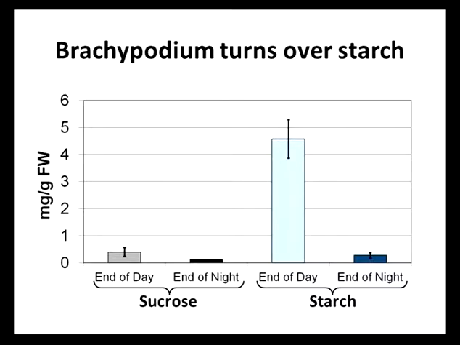So first of all, we looked into Brachypodium. So as you can see, we compared the accumulation of sucrose and starch. And at the end of the day, Brachypodium has accumulated a lot more starch than it has accumulated sucrose. And this was quite a surprise, because as I said before, wheat has been reported to accumulate sucrose, and we expected Brachypodium would be more similar to wheat. But actually, it accumulates starch more. And then by the end of the night, this starch has been degraded so that nearly none is left.